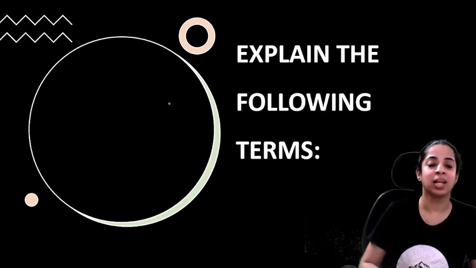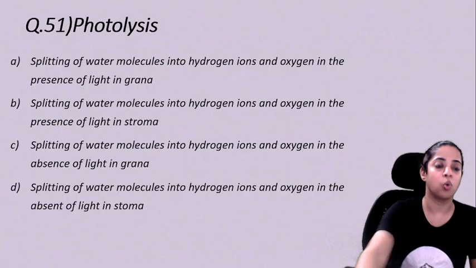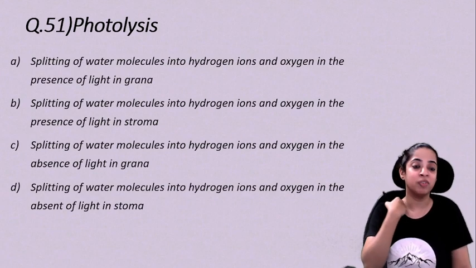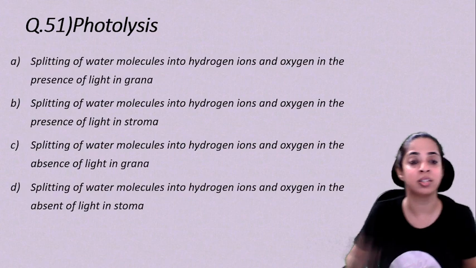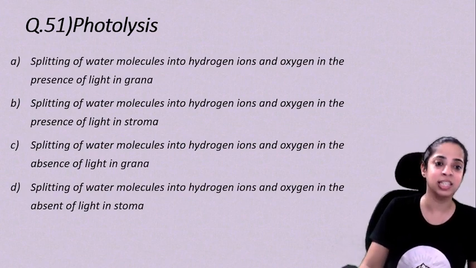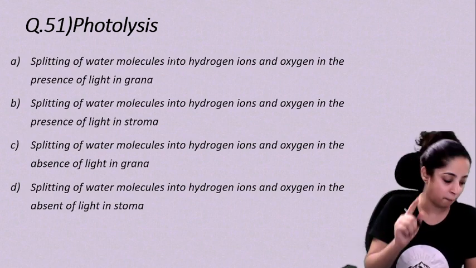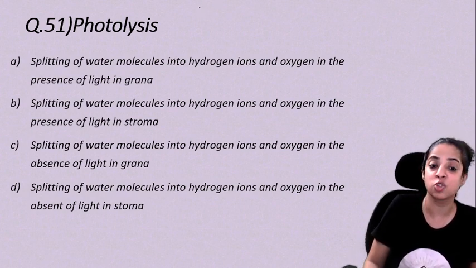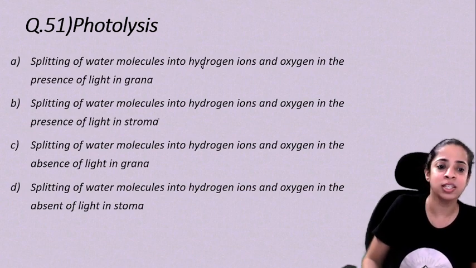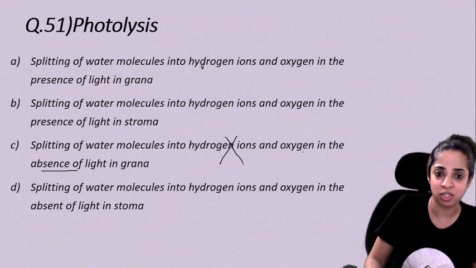Let's move ahead and let's explain the following terms type of questions. Photolysis. I will give you some time to read all the options and then write the correct one. Is it splitting of water molecules into hydrogen ions and oxygen in the presence of light in grana? Or in stroma? Or in the absence of light in grana? Photolysis does not happen in absence of light, so this is not there.